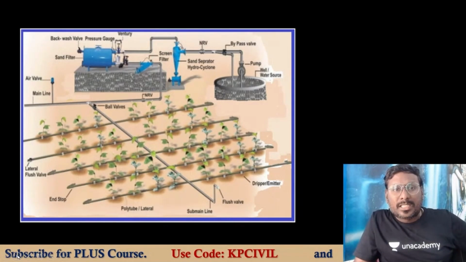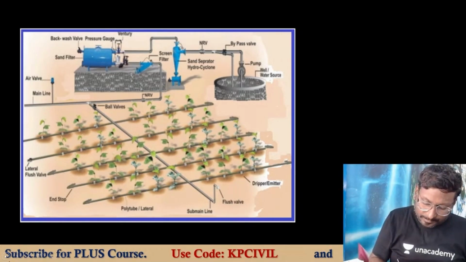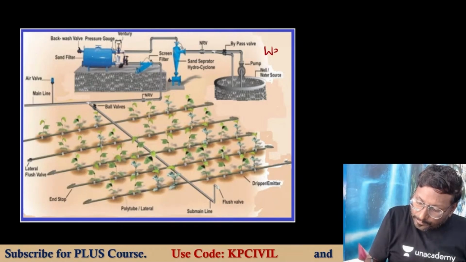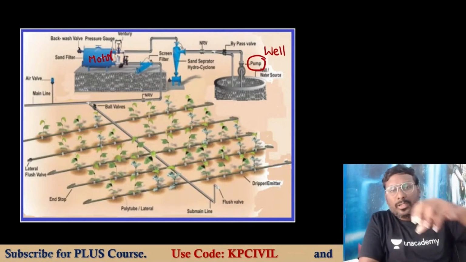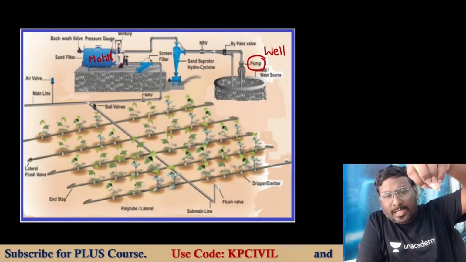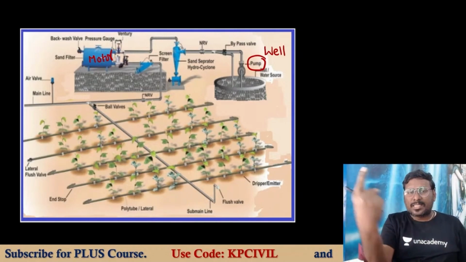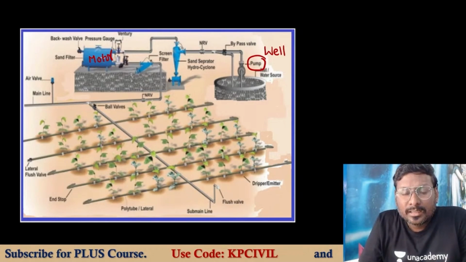See, throughout the system, pump and motor are provided. This is the well. Using pump and motor, water is collected. These lines are there now, and these lines will drip through the nozzle. They release the water. That is the sprinkler method.